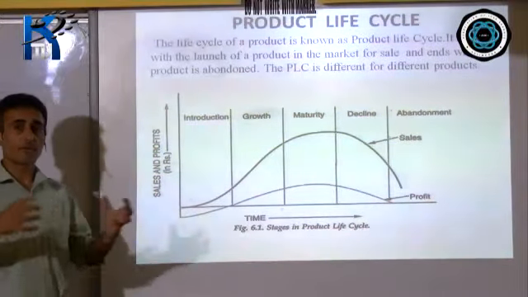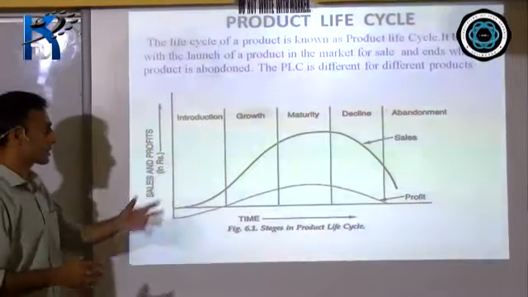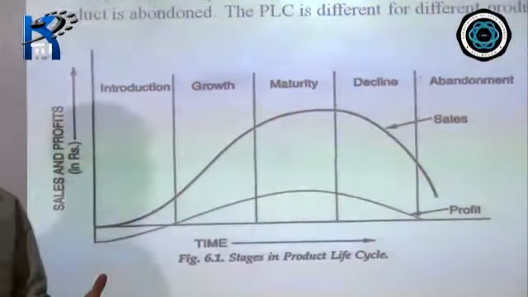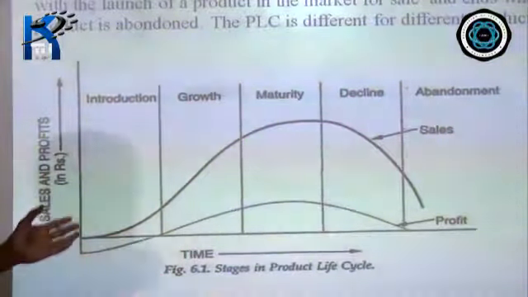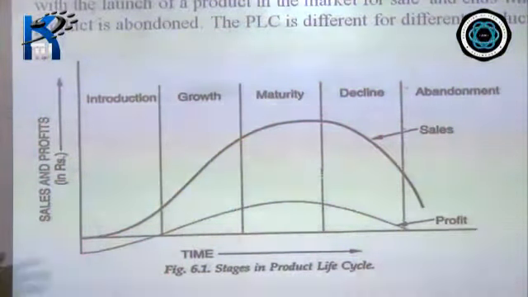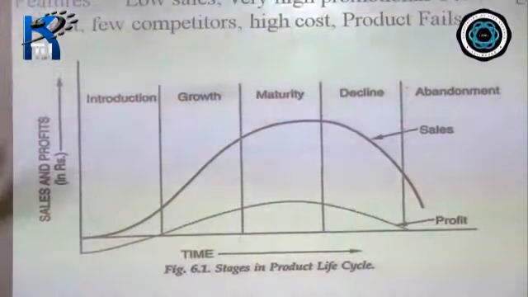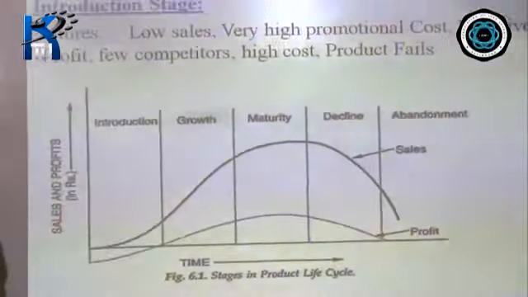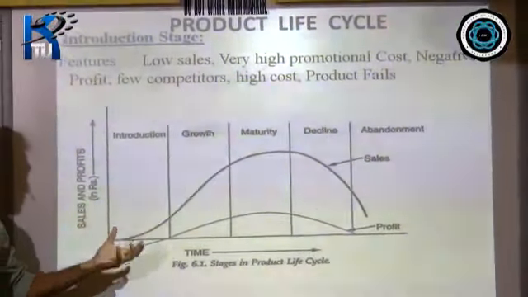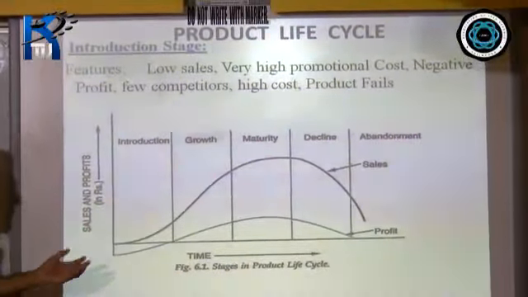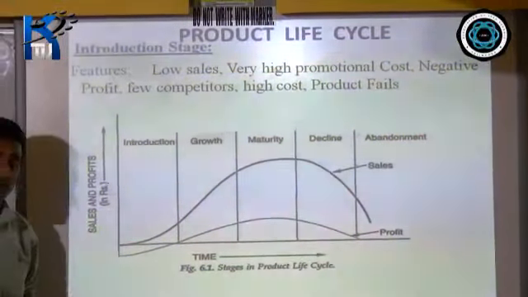Okay? Like, let's say, self-driven car is in the introduction stage. Holographic projection is also in the introduction stage. Right? They are just introduced into the market. So in the introduction stage, let's see what are the features. You have low sales, very low because the product is just introduced in the market. Very few customers.